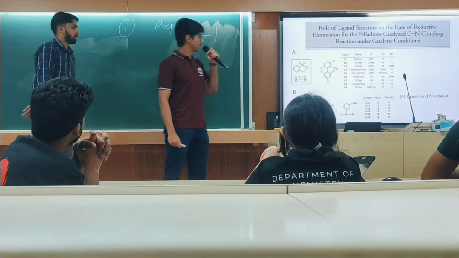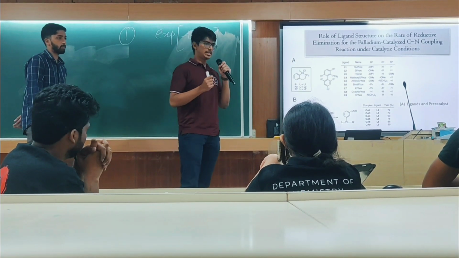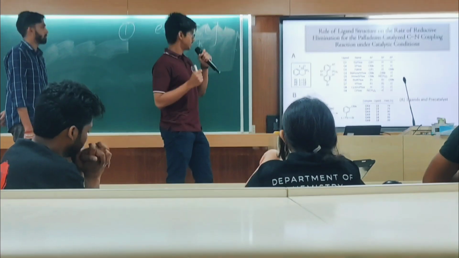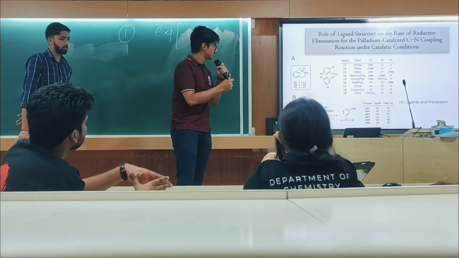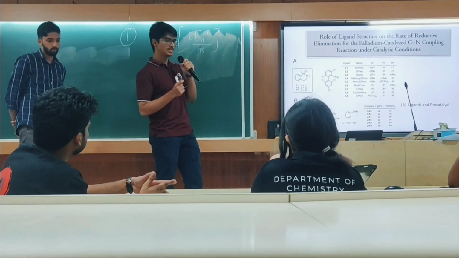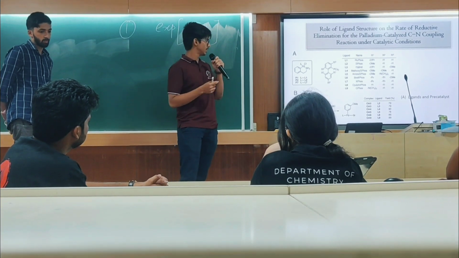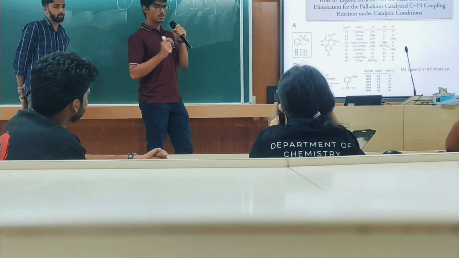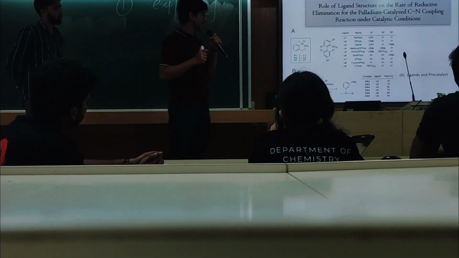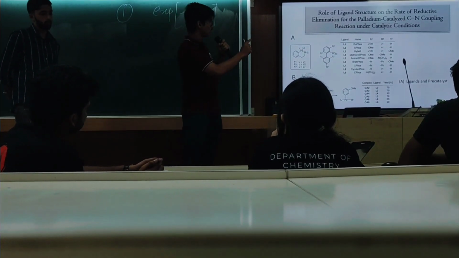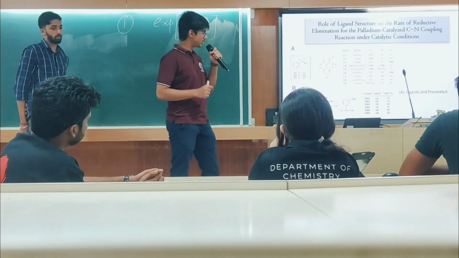Now we need to check what happens when we change the ligand substitution and the kinetics of the reaction. If you use the usual ligands like RuPhos and SPhos, which have similar substitution, isopropoxy and methoxy, they give almost similar rates. But when you increase the electron-donating substituent of the ligands, such as in the R2 position we give OMe or NCH2, then it will decrease the rate of the reaction.